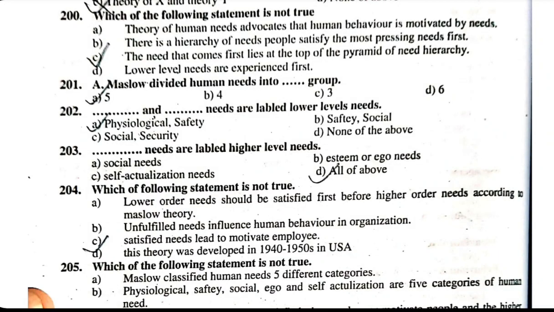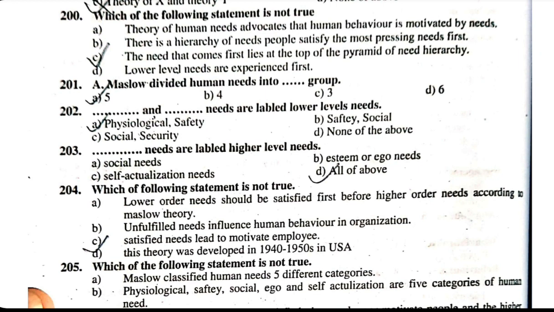200. Following statement is not true. A. Theory of human needs advocates that human behavior is motivated by needs. B. There is a hierarchy of needs. People satisfy the most pressing need first. C. The need that comes first lies at top of pyramid of need hierarchy. D. Lower level needs are experienced first.